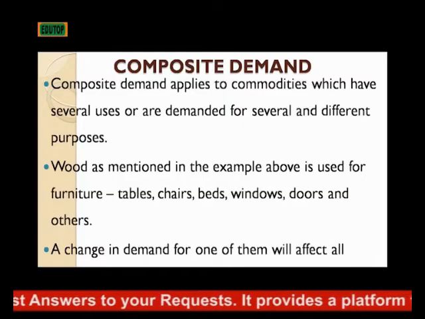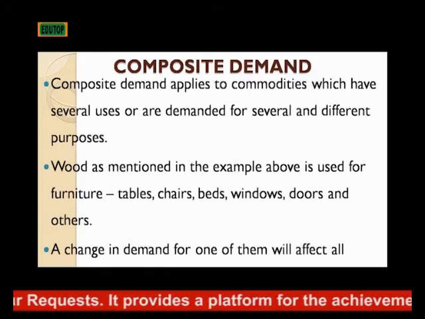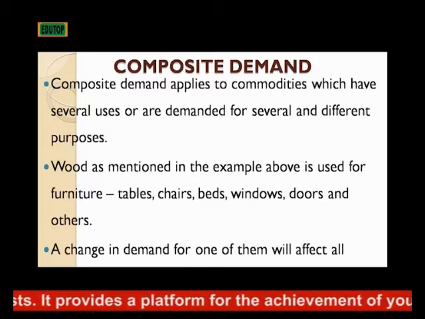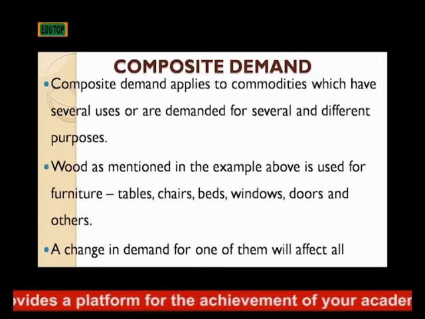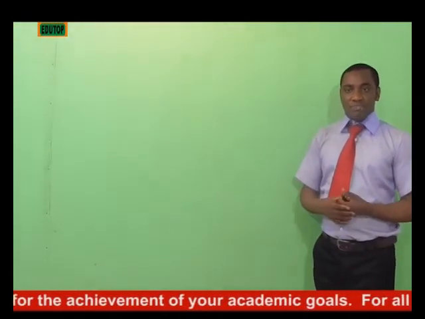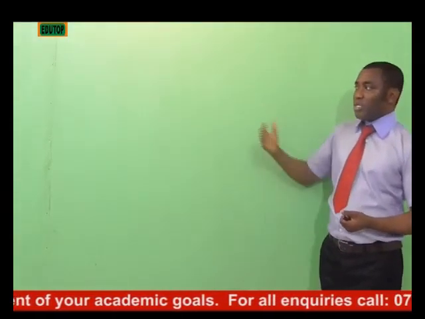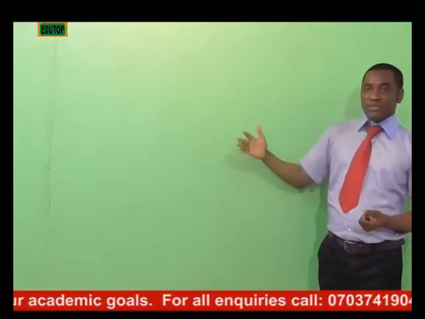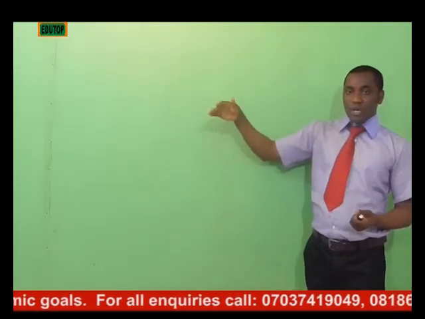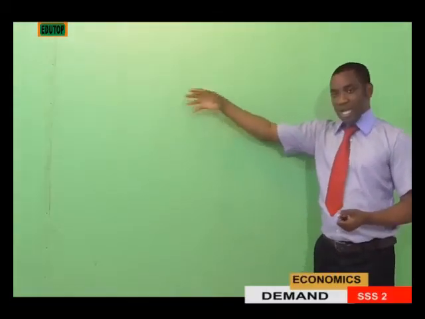And the last one, we have composite demand. Composite demand applies to commodities which have several uses or are demanded for several different purposes. That is, we can use those products for more than one purpose. Wood, as mentioned earlier, is an example. We can get some other products from wood, like tables, chairs, windows, doors, and the rest.